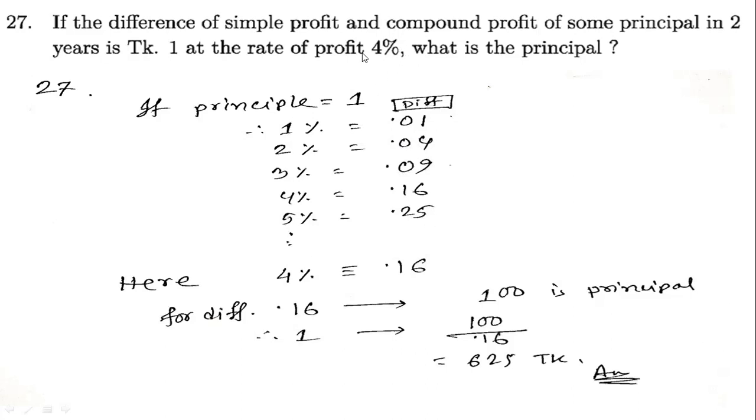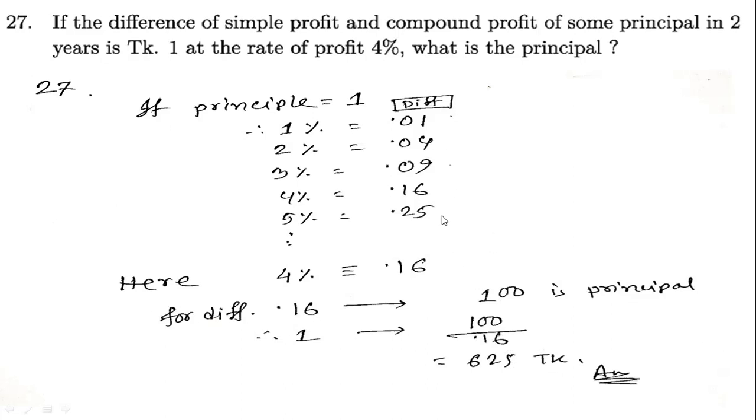Here the given percentage is 4%, and you need to memorize this. So 4% is equivalent to 0.16. So this 0.16 corresponds to a principal of 100. So for 1, the principal will be 100 by 0.16. This is our required answer. This is the shortcut method we can use.